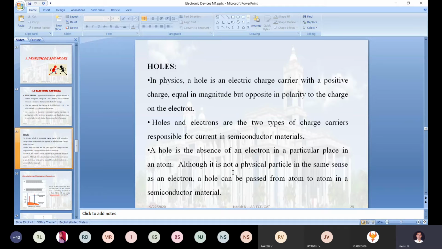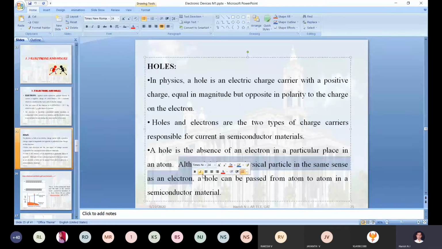Please don't forget this point. Although it is not a physical particle in the same sense as an electron, a hole can be passed from atom to atom in a semiconducting material. If the hole is not moving from one atom to another, obviously there is no hole current in the semiconducting material.